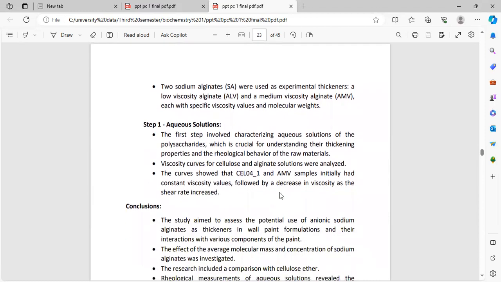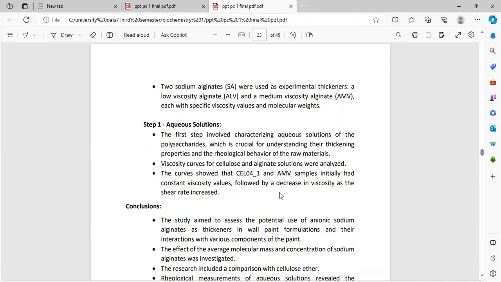Step 1: aqueous solutions. The first step involves characterizing the aqueous solutions of polysaccharide, which is crucial for understanding the thickening properties and the rheological behavior of the raw material. Viscosity curves for the cellulose ether solutions were analyzed. The curves show that the HPMC samples initially had constant viscosity values followed by a decrease in viscosity as the shear rate increased.